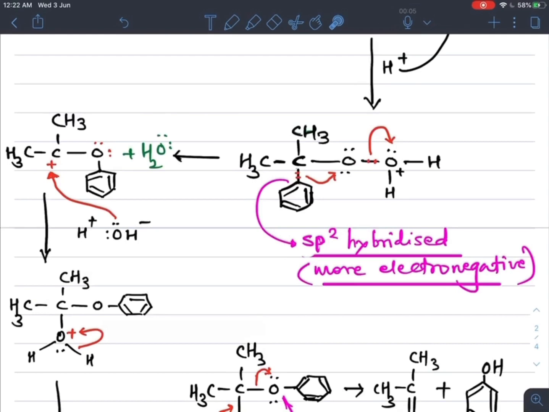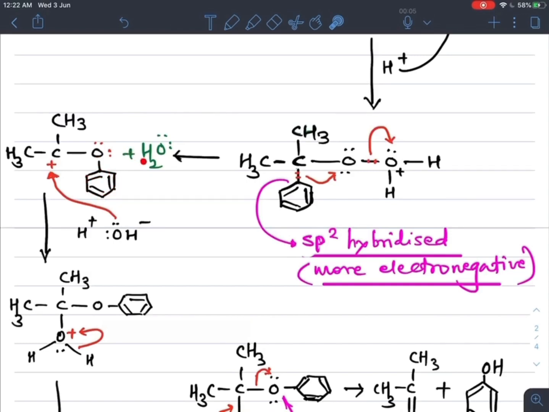So by shifting these two electrons with the phenyl group, this carbon carries a positive charge. So a carbocation is formed here, CH3C plus CH3, and this phenyl group is shifted onto this oxygen. By its own electron the bond is formed with the oxygen.